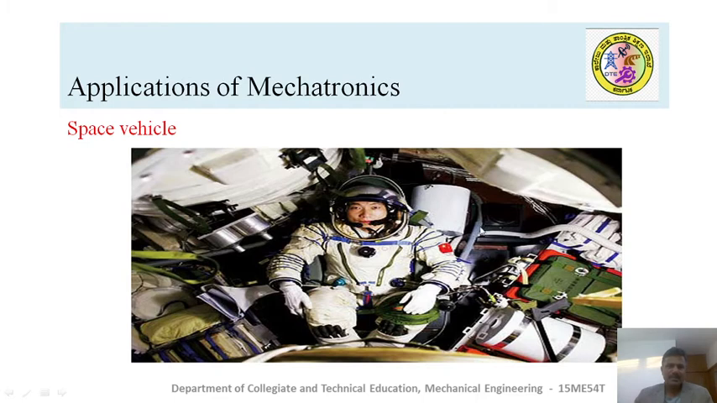This is another area where mechatronic systems are being used. That is a space shuttle vehicle, where the entire functionality of the system is controlled by the microprocessor. This space shuttle vehicle consists of a huge number of sensory devices and sophisticated control systems, so that the entire activities are controlled with the help of the microprocessor.